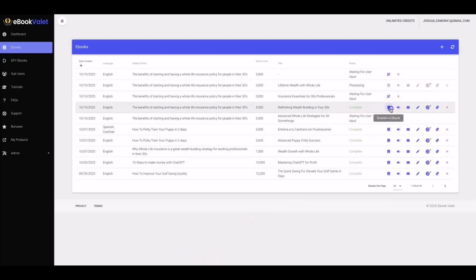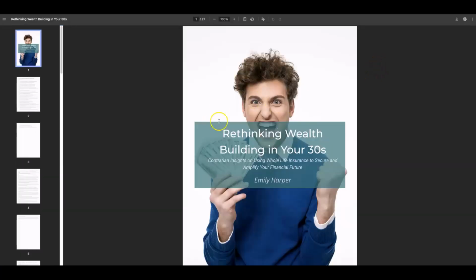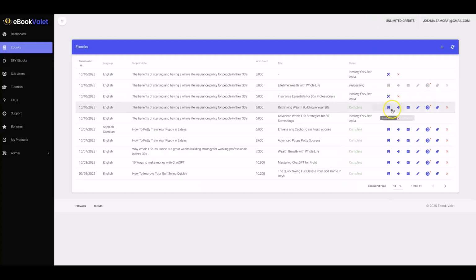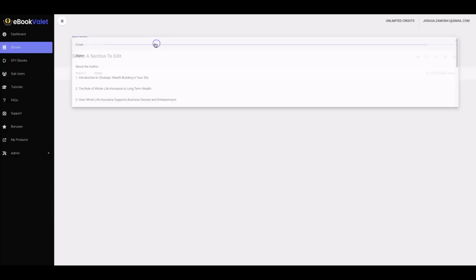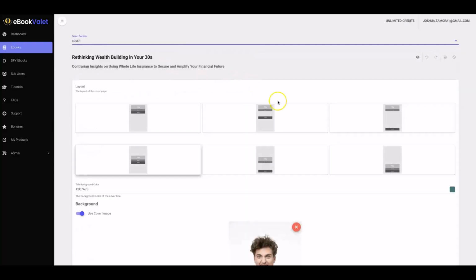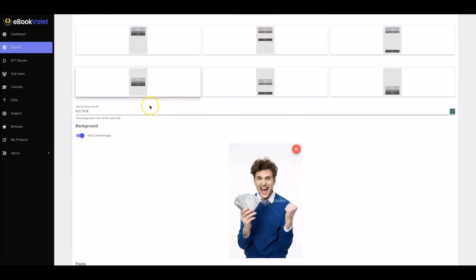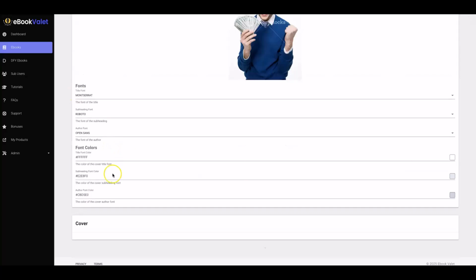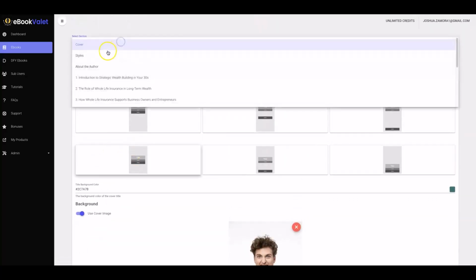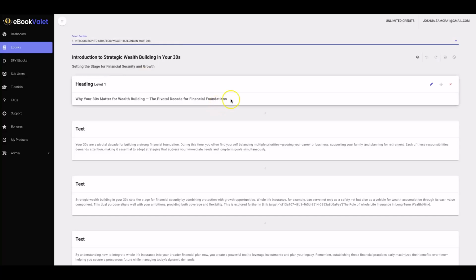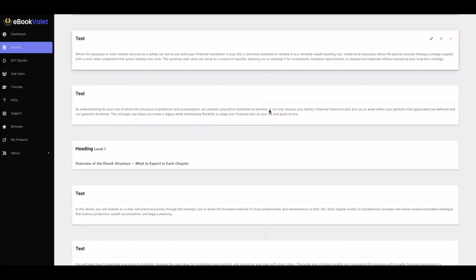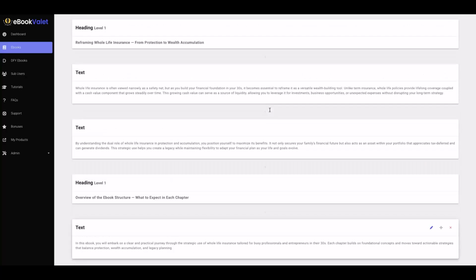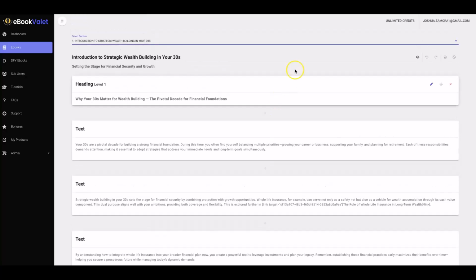So the reason it did that, all right, you'll see here, this is one that I wrote previously. The reason that it regenerated that ebook is because we have a built-in editor in here that allows you to edit any section that you like. So if you want to change the cover photo, you can, and obviously change the layout of your ebook, the font of the cover, all of that. And then you can do the same thing for any section that you'd like. You can come in here and edit absolutely any text that's included in your ebook, okay?